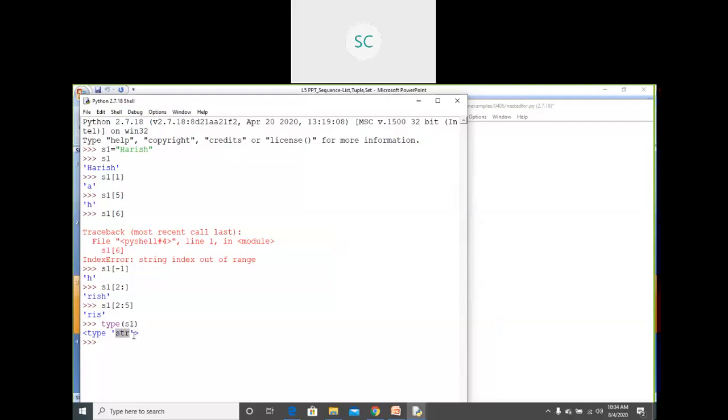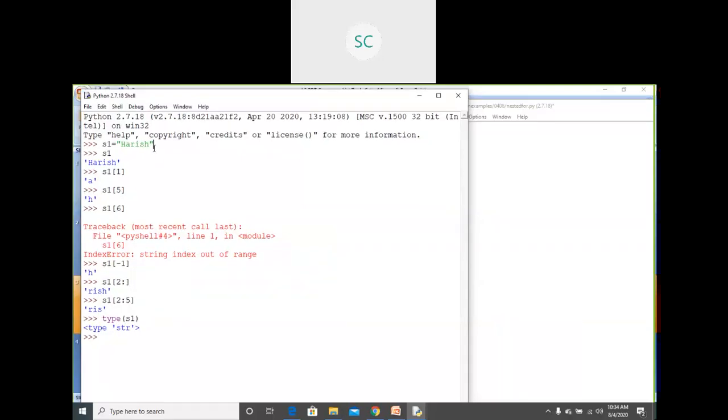In the initial classes I said Python is a dynamically typed language. We need not mention any type here. Based on your assignment, internally it will treat it as either a string, list, number or anything, because it is a dynamically typed language.